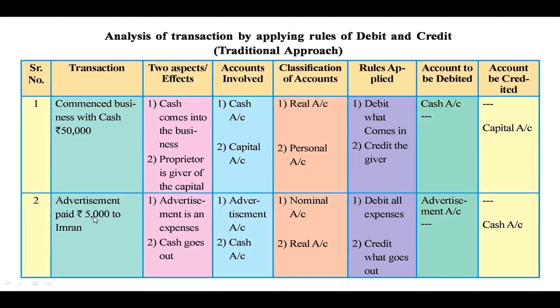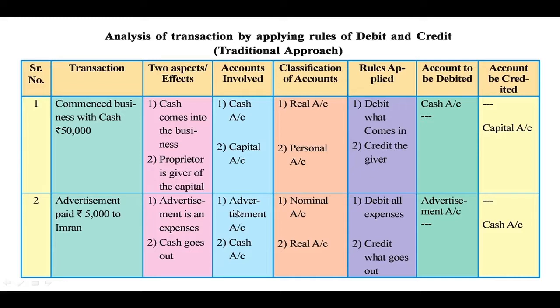But whenever there is an expenditure and when the cash is paid, at that time we have to ignore the personal account. That is why Imran's account we are not going to consider. So only two accounts we are going to consider, that is the advertisement account and the cash account. Now advertisement is an expenditure.